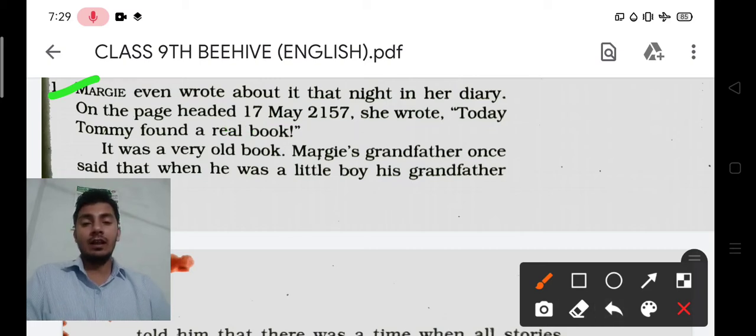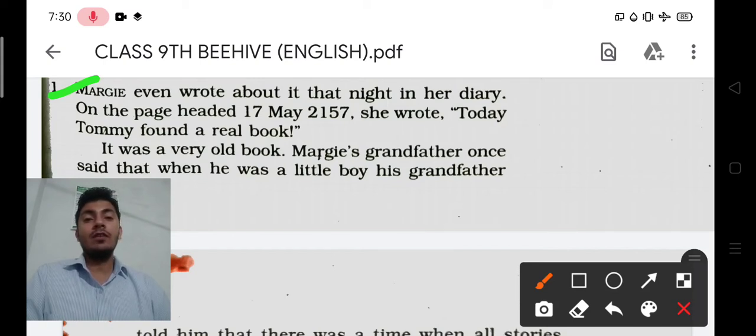Margie is the main character of this story, and the whole story is based on her. She is only 11 years old, and she was a student of 2157. She has not seen any printed book. She does not know about schools. She does not know about teachers like us; we go to school and teach. So when she first came to know about this, she became very surprised. I am going to tell you how the story goes further.